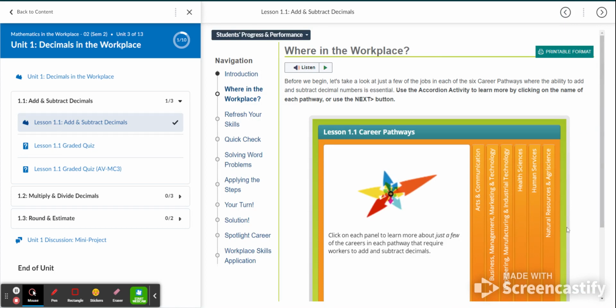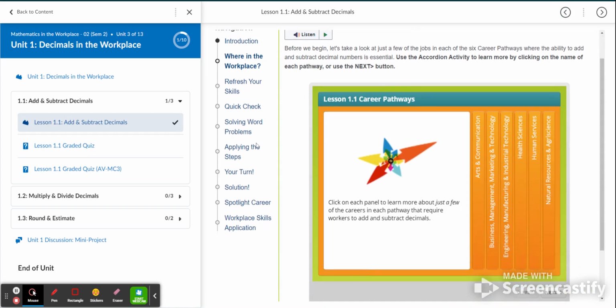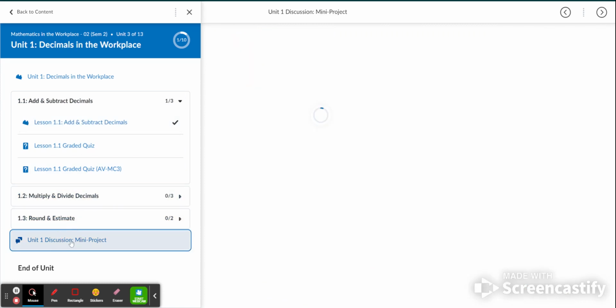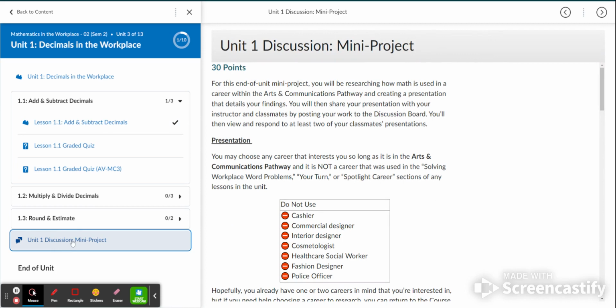So make sure you go through every one of those, try all the tabs, make sure you do everything. And then you're going to go through and do this for all of the lessons in Unit 1. And when you are done with that, you're going to go to your project, which is the Unit 1 mini project.